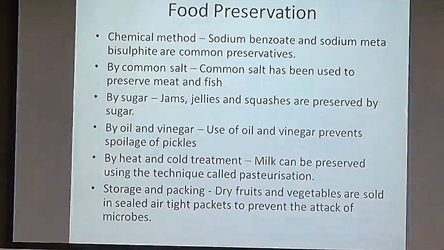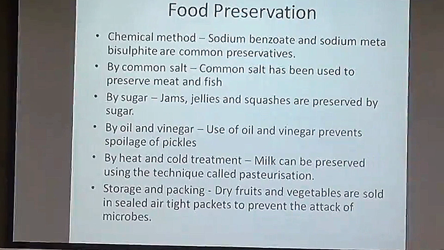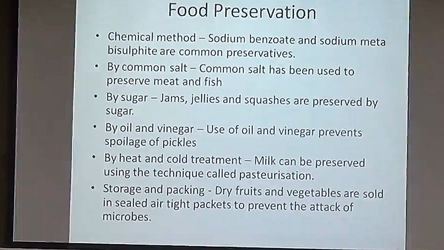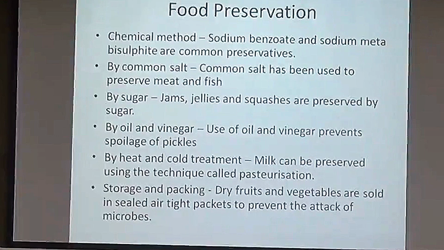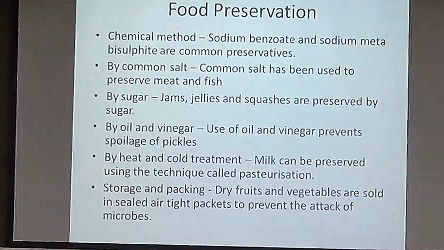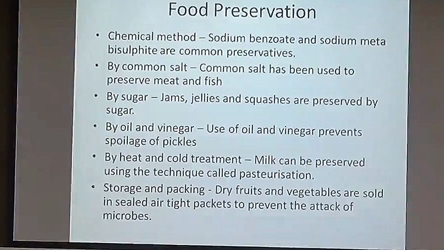By heat and cold treatment, milk can be preserved, which is done using the technique known as pasteurization. Storage and packing: dry fruits and vegetables are sold in sealed airtight packets to prevent the attack of microbes or microorganisms. So these are the various methods by which we can preserve our food.